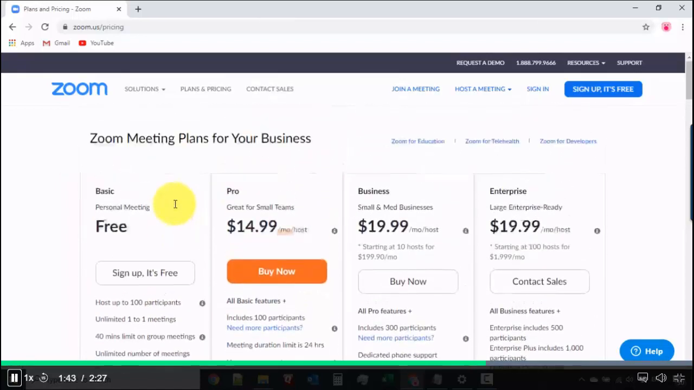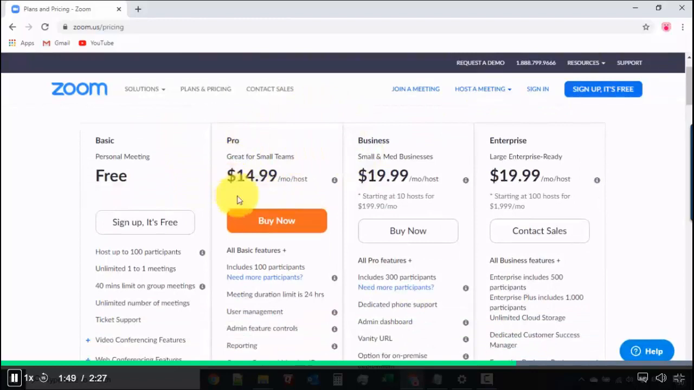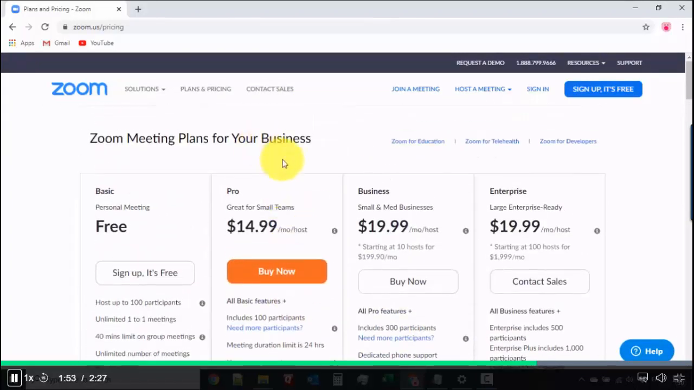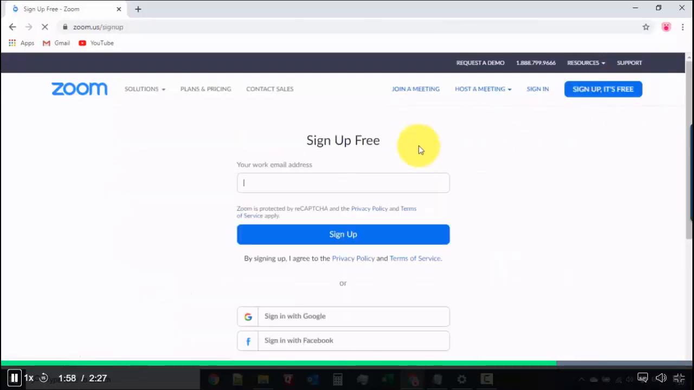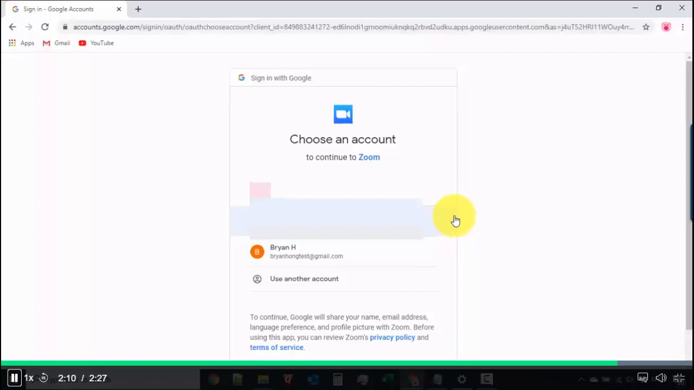Okay, so if this serves your purpose, just go over here and sign up for a free account. But if not, then explore the other paid options so that you can see which one works better for you. So now we just click here, sign up, it's free. To get the account is pretty easy. Over here, you have your work email address. But if we have a Google account, that's even easier. I'll just click here so that there's no need for me to do anything. It's already signed in, so I could just use this.